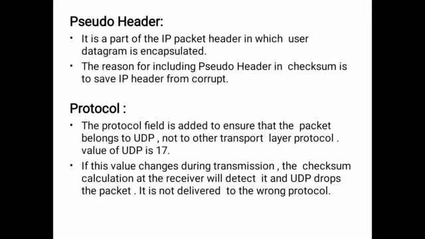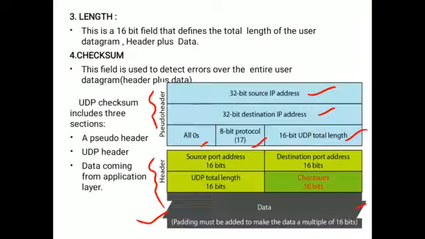Now that data is taken by the transport layer. In the network layer the IP header with the IP address is there, and that IP header is taken by the transport layer. To that IP header the UDP header is added. That's why the diagram is like this. This is the original thing. The pseudo header is allocated in the network layer, and this is the UDP header, encapsulating the data in the transport layer.